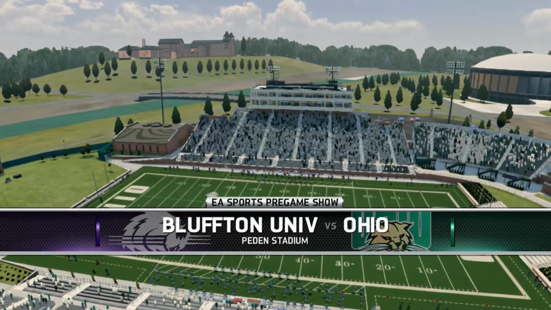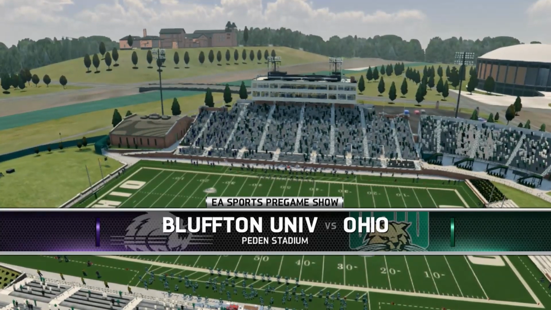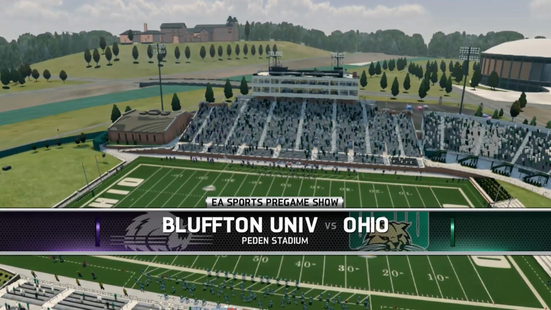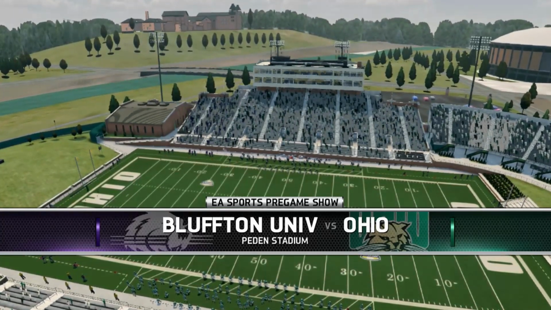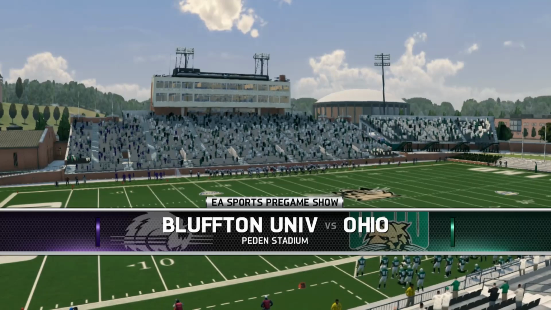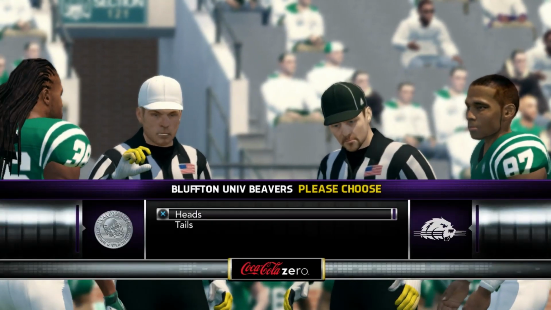Hello, football fans, and welcome back to the Bluffton University Dynasty here on NCAA 14, where today, your Bluffton Beavers, coming off our very first win in this series, are going to go on the road to play the Ohio Bobcats in another edition of MACtion.